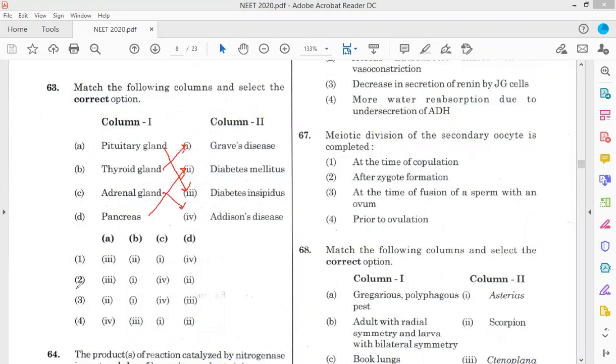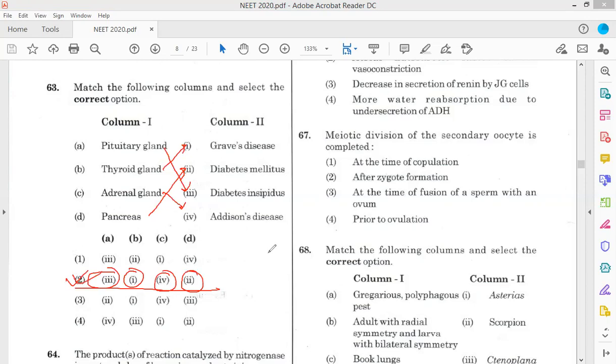So see that option 2: A3, B1, C4, and D2, right? So the answer is option 2, the correct answer. 63 is option 2.